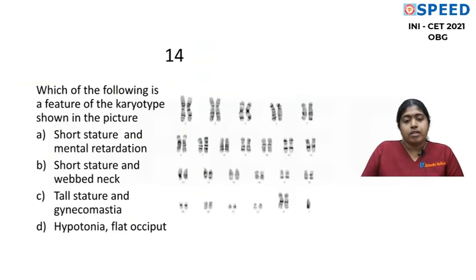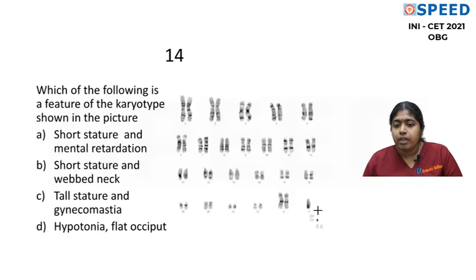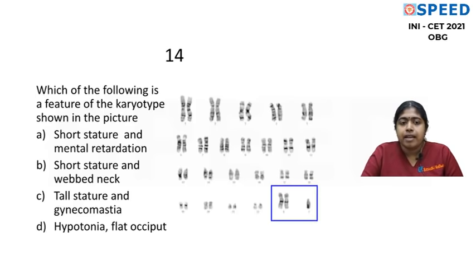Okay. So let's go to the next question. And this is a very simple question. Which of the following is a feature of the karyotype shown in the picture? So when we carefully look at the karyotype, we find what? XXY. This is XXY. Now this is a karyotype of Klinefelter syndrome.